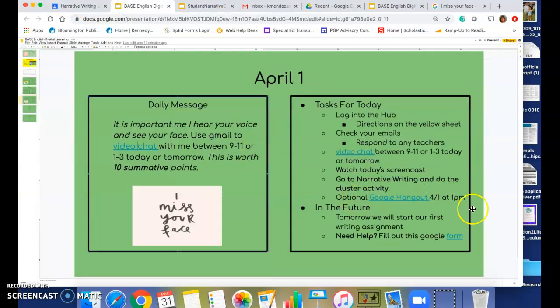Coming up at 1 o'clock today, there's an optional Google Hangout. If you want to meet me on the internet at 1 o'clock to ask questions, check in, whatever you want to do, you can do that. Tomorrow, we're going to start doing some free writing. If you need help on any kind of assignment, click on this Google form and fill it out, and one of the special education teachers will get back in touch with you.